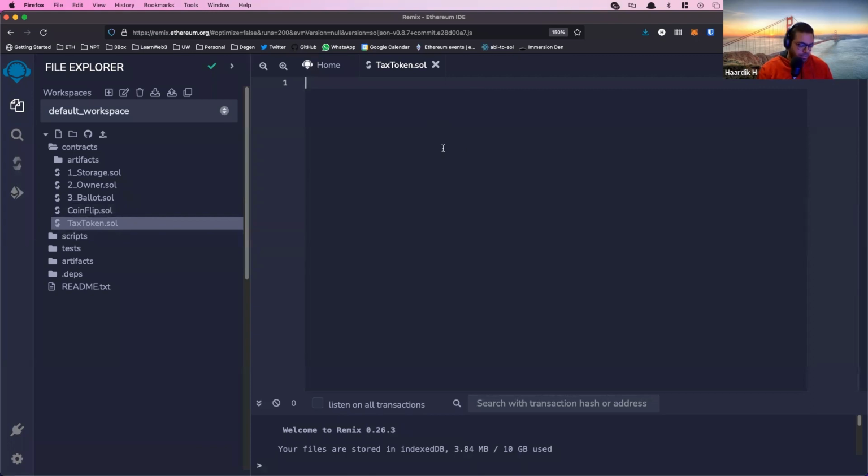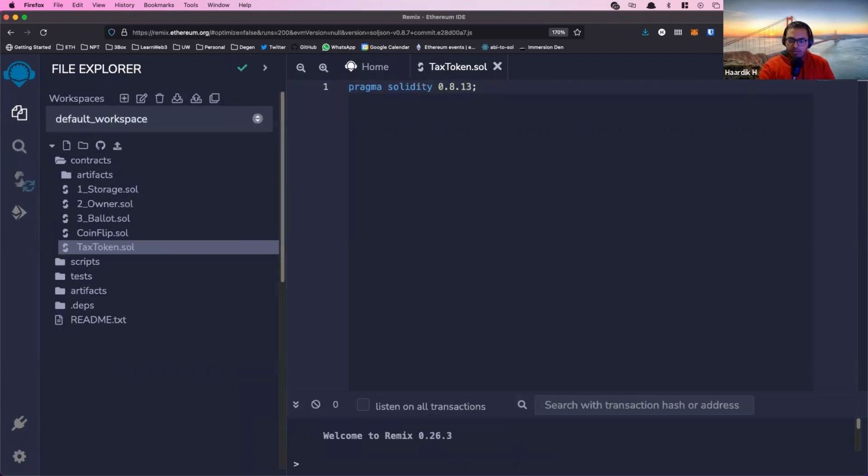And the first thing, every Solidity file starts off with a version declaration. So you need to specify what version of Solidity you're using. And the way you do that is through writing this line of code, pragma solidity, and then the version number after that.